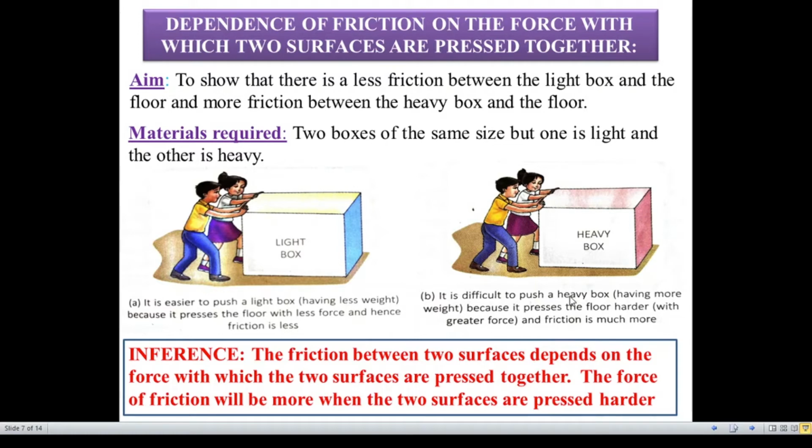It is difficult to push a heavy box, that is this box. Why? Because it presses the floor harder, that means with greater force, and the friction is much more. So what is the inference? The friction between the two surfaces depends on the force with which the two surfaces are pressed together. The force of friction will be more when the two surfaces are pressed harder, and conversely the force of friction will be very less when the two surfaces are pressed lighter.